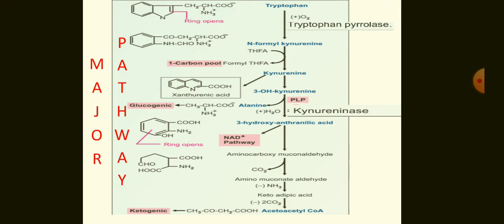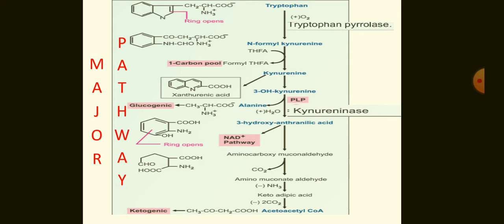So you can see in the diagram that tryptophan in the major pathway is converted into N-formylkynurenine by tryptophan pyrrolase. This N-formylkynurenine then gives away its formate group and gets converted into kynurenine. This formate group is picked up by THFA, tetrahydrofolic acid, which itself is converted into formyl tetrahydrofolate. This formyl tetrahydrofolate further goes to the one carbon pool.